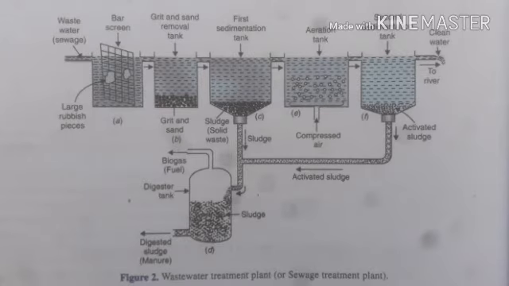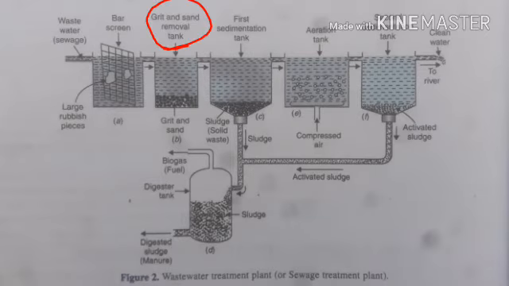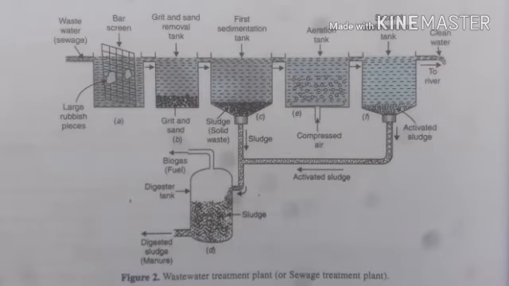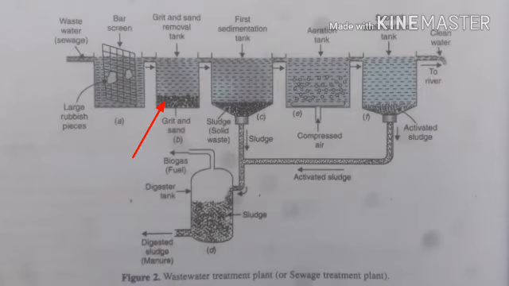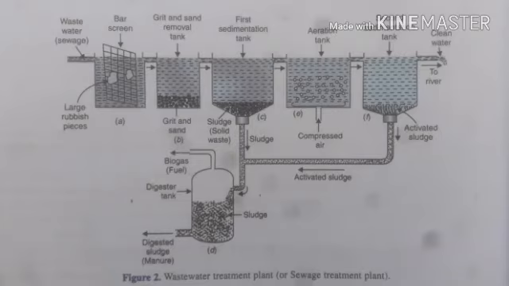So in the screening we remove the large pieces of rubbish, the waste material that is disposed into the water. And next step, we allow the water to get into the grit and sand removal tank. Here, in the grit and sand removal tank, the speed of the water decreases, so that whatever grit and sand is present in the polluted water sediments down, right? So that is the grit and sand removal tank, and this water is sent to the first